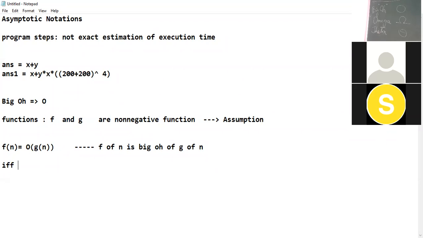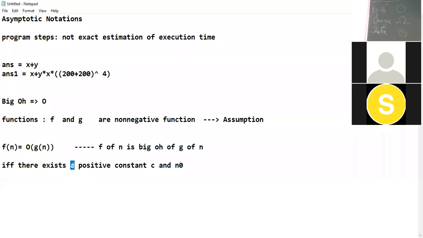If and only if. So when do we say that f of n is big O of g of n? If and only if there exist a positive constant c and another positive constant n0.